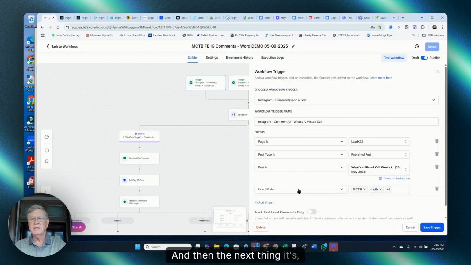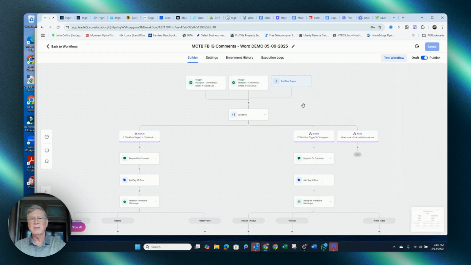And then the next thing it's going to look for is the exact match for whatever you told them to comment on.